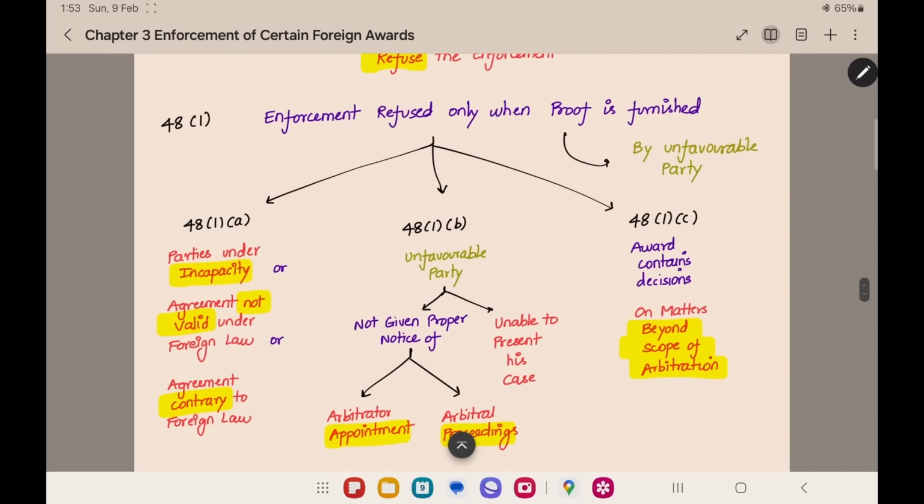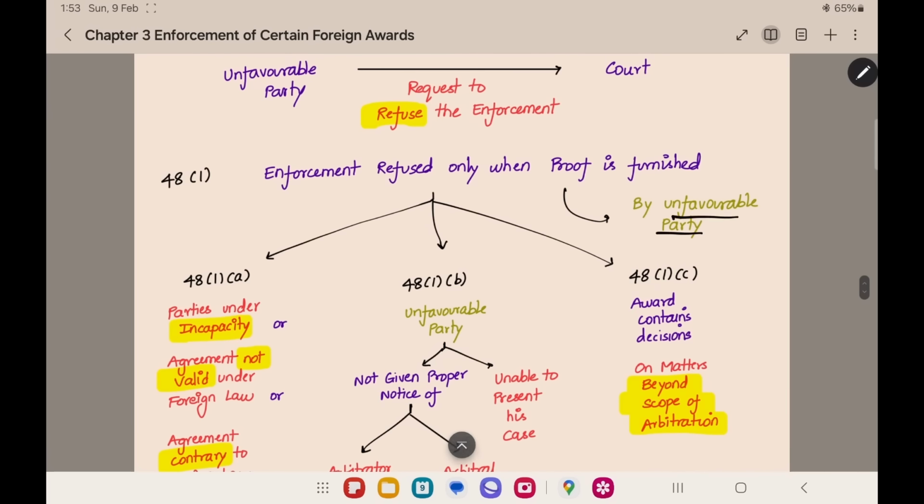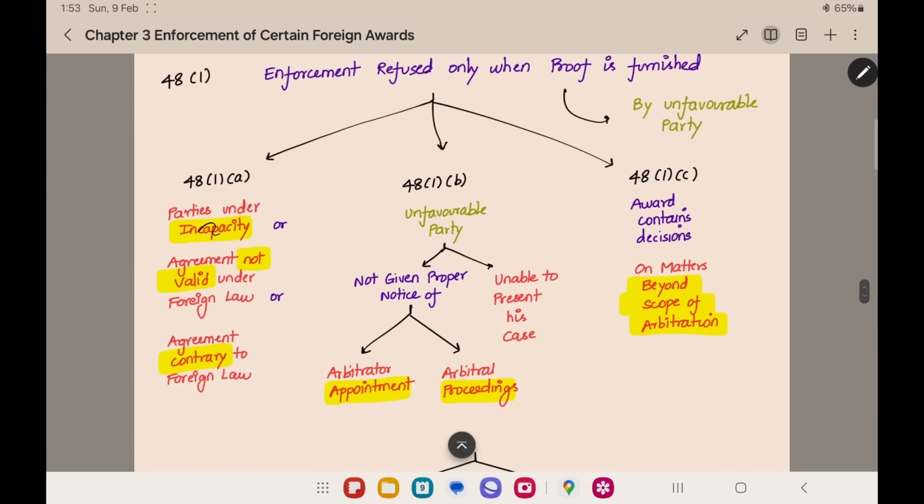Subsection 1 gives some reasons where the proof should be furnished by the party. The unfavorable party should furnish the proof. For what? That the parties were under incapacity, the agreement was not valid, or the agreement was contrary to the foreign law. Since it is a foreign award, it will be based on a foreign law. There will be an arbitration act under the foreign law. If the arbitration agreement is against the arbitration act of the foreign law, then this is a reason. If the party was under incapacity, this is also one reason. Or if the agreement was not valid under foreign law, that also is a reason. For these reasons, if the unfavorable party furnishes the proof, the court can refuse the enforcement. The court will not implement the foreign award.